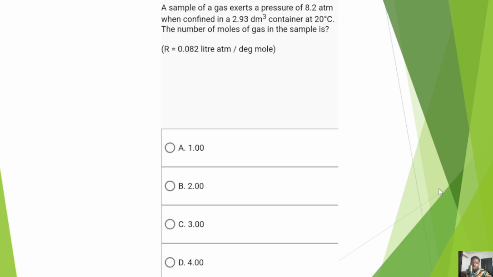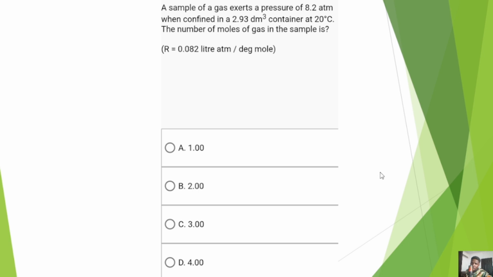Now let's move on to answering questions. The question we're going to answer for this particular study is: a sample of a gas exerts a pressure of 8.2 atm when confined in a 2.93 dm cube container at 20 degrees Celsius. The number of moles of gas in the sample is dash. This is supposed to be a very simple question. So take note of the values. You have 8.2 atm, 2.93 dm cube, and 20 degrees Celsius. The number of moles is what we are looking for.